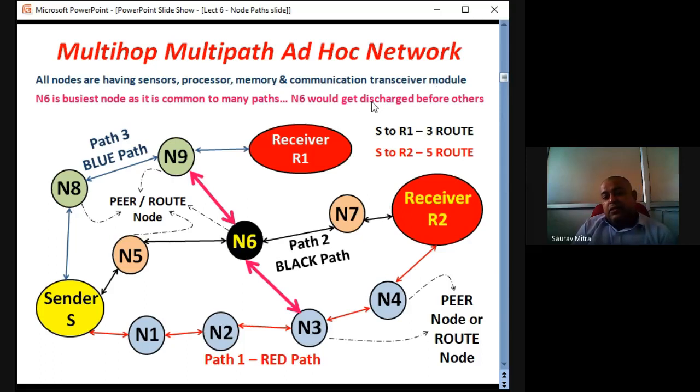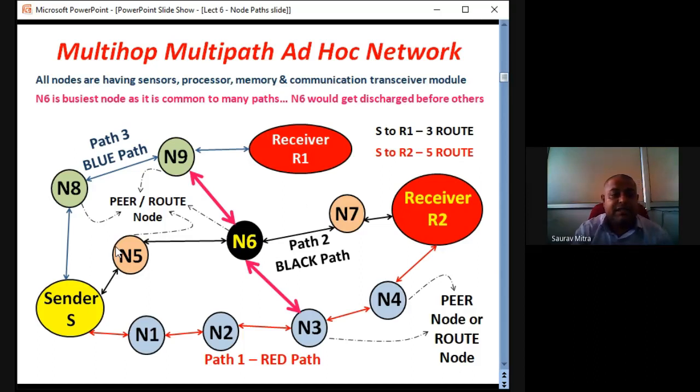Check for S to R2. If you want to receive data at R2 from sender S, how many paths are there? There are 5 routes possible. Whichever path you select, or whichever path the network selects, comes afterwards. But how many routes there are is what we are supposed to determine.